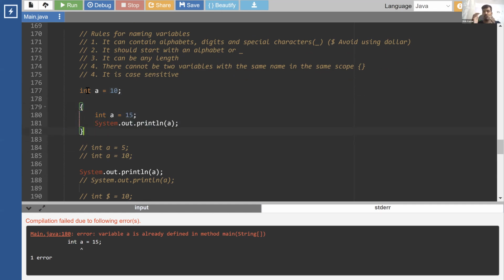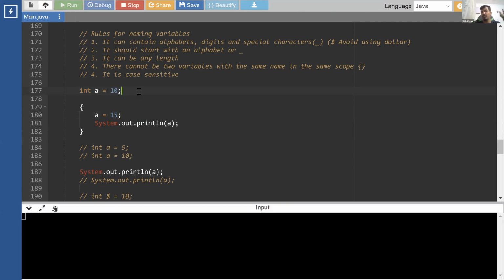So within any scope, whatever you have created outside it, you can use it. Within a curly bracket, whatever we created outside it, we can use it inside. But here we already have a, so we cannot create one more A. But if I just remove this integer and try to give it a new value, that same A variable is there. I'm just trying to give it a new value, I'm not creating an A variable. So now it will work fine.